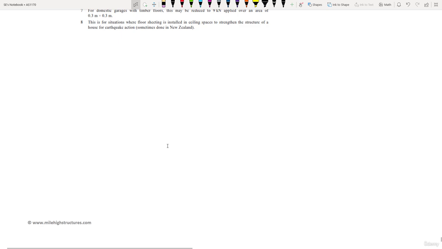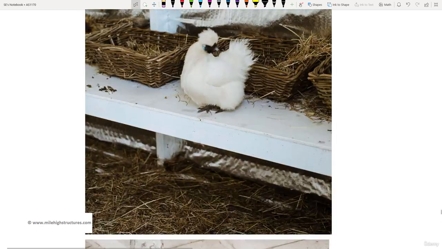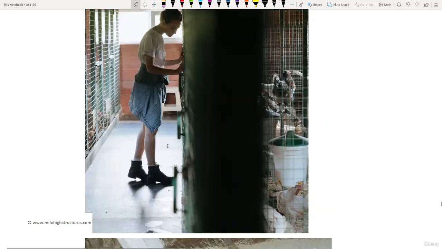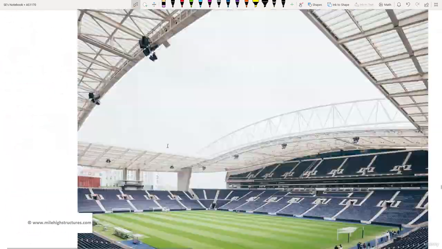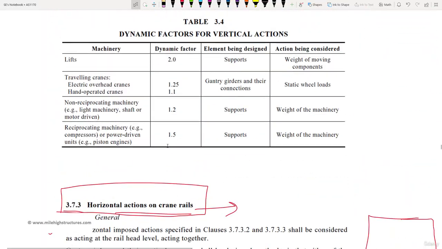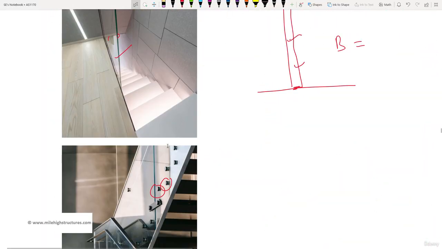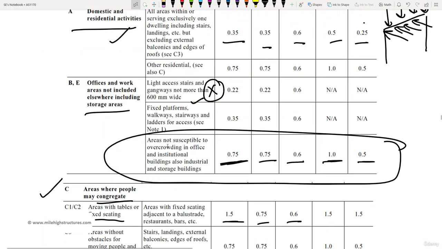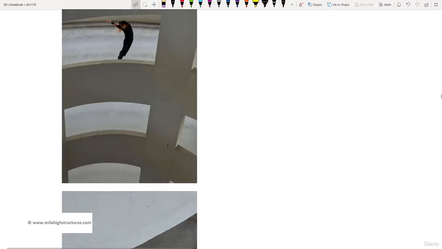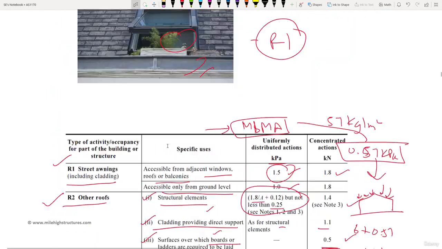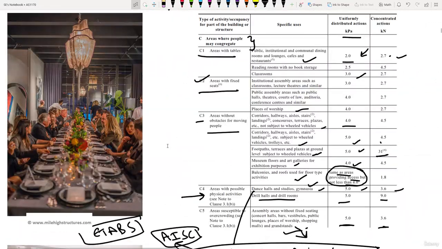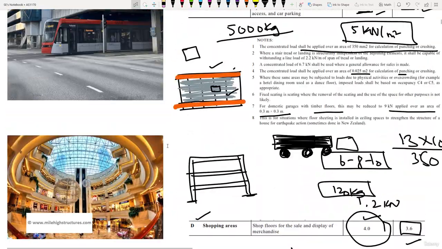So I hope the concept is now clear to you, how you can calculate and apply the imposed actions, the lateral imposed actions, the grandstands, the EOT crane structures or gantry, the baluster, the glass design, the handrail design, the parking structures, different kinds of truss, different kinds of roofing arrangement, and different occupancies like restaurants and warehouses.